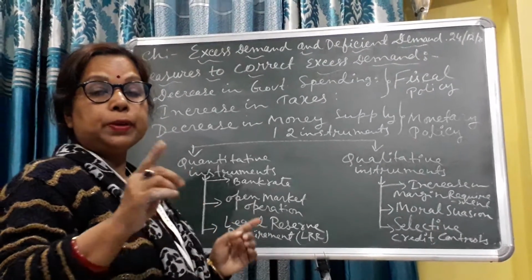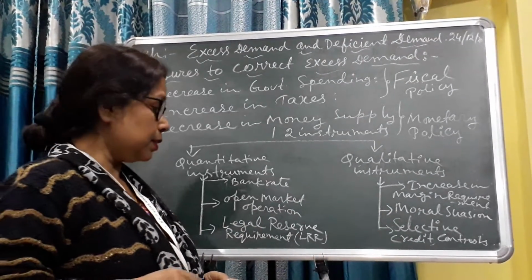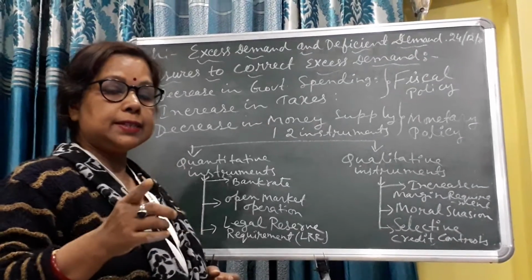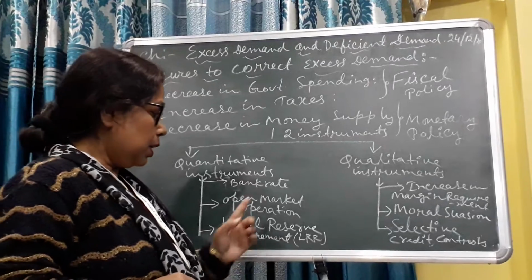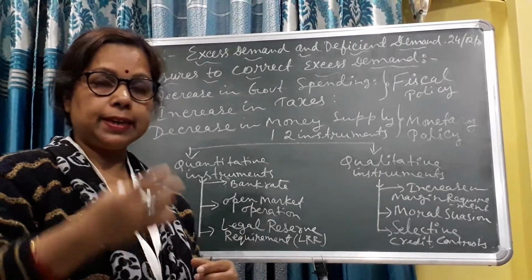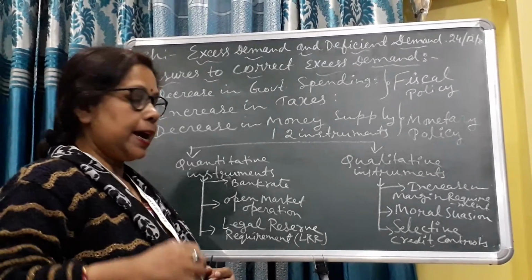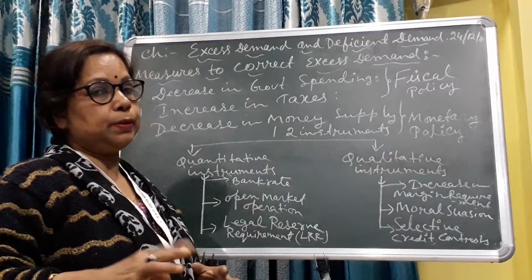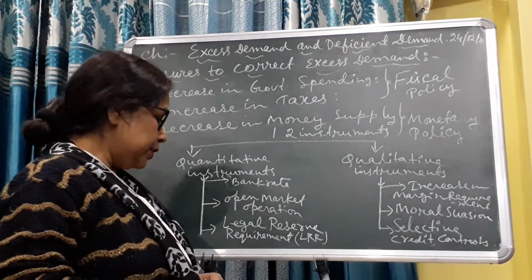In open market operation, the sale and purchase of securities is done in the economy. In case of excess demand, the central bank sells securities in the economy and collects money. In such a way, the level of income of the public reduces and demand automatically reduces.